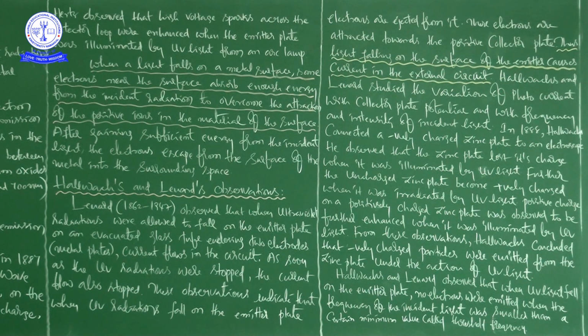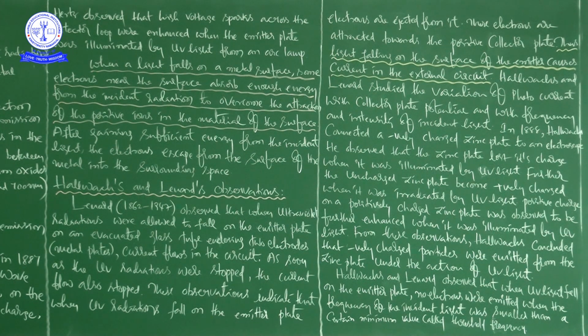Next, as soon as the ultraviolet radiations were stopped, the current flow also stopped. These observations indicate that when ultraviolet radiations fall on the emitter plate, electrons are ejected from it.